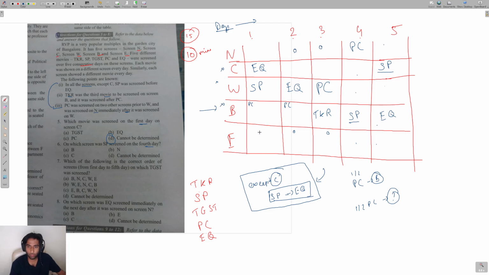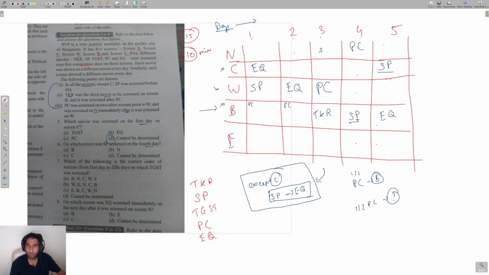Now what about 1? We've already used that for 1. And what about 3 and 5? If you look at SP at 3, SP at 3 cannot happen for N, because if I put SP at 3 for N, then I have to place EQ here, and I have already used EQ on day number 5 for B, so I cannot put EQ on N on day number 5.